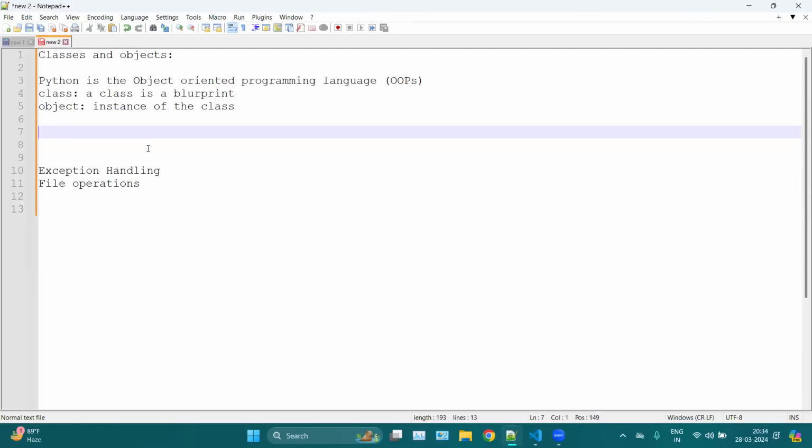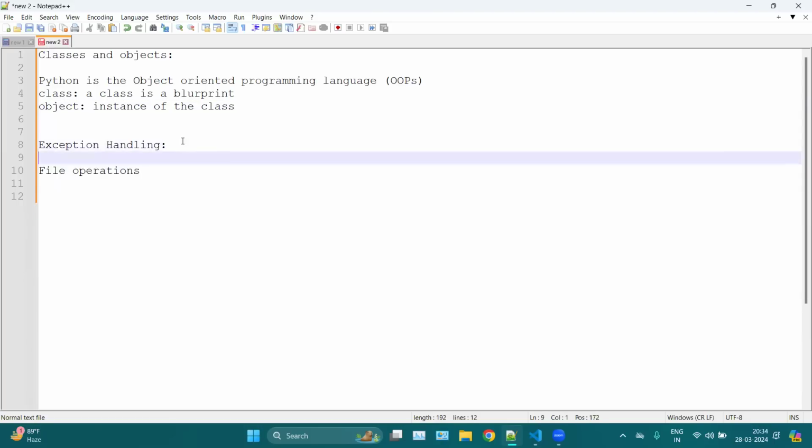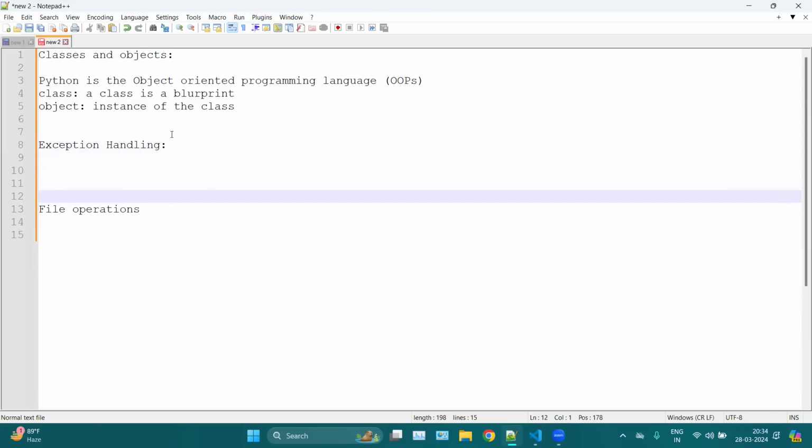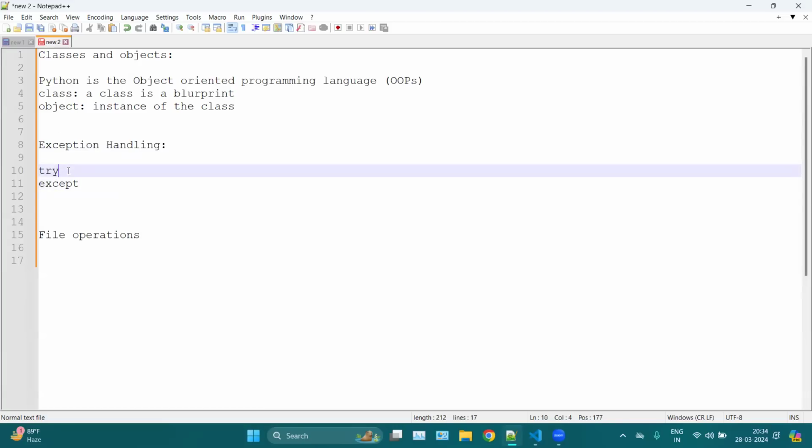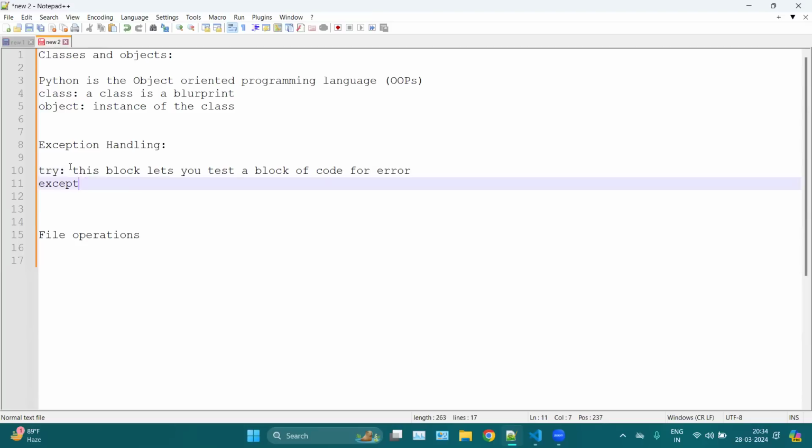Now we can move to exception handling, like how we can handle the errors. For handling the errors, we have two keywords here, which are try and except. Okay, it is like a try or except block, we can say. So the try block lets you test a block of code for errors. Second, we have except, which lets you handle the error.